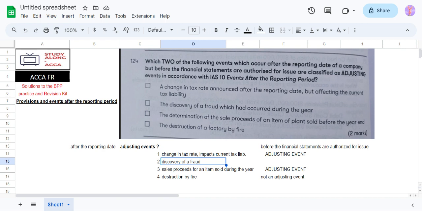A fraud has happened during the year. I think this is an adjusting event, and not the tax rate change, because the rate changed after the reporting date, even if it impacts the current tax liability.